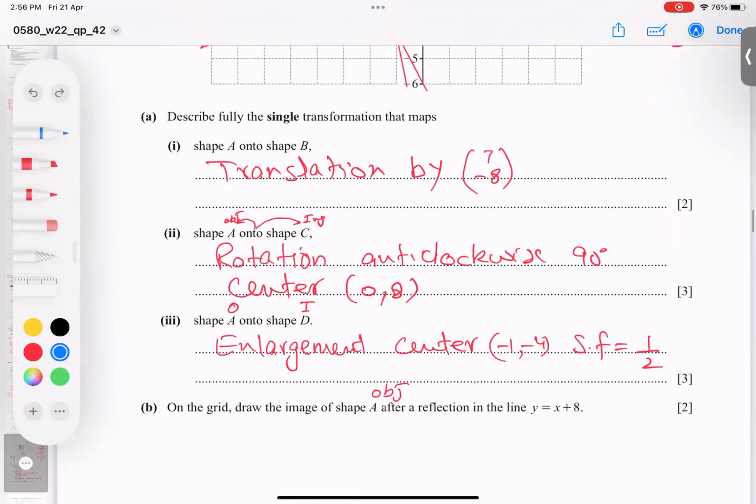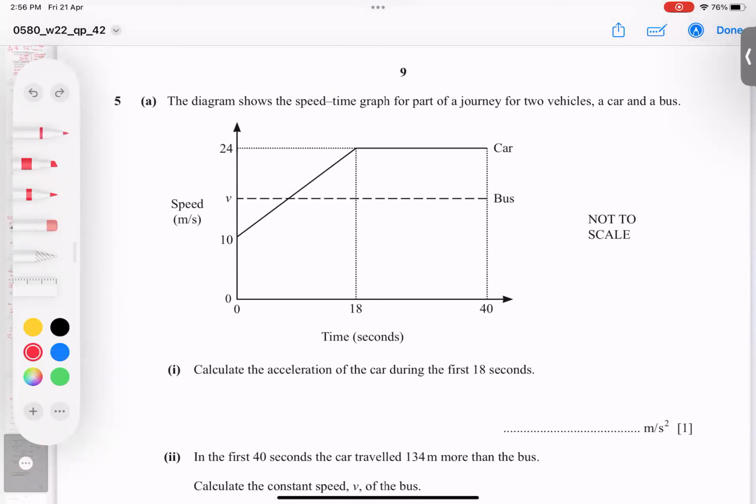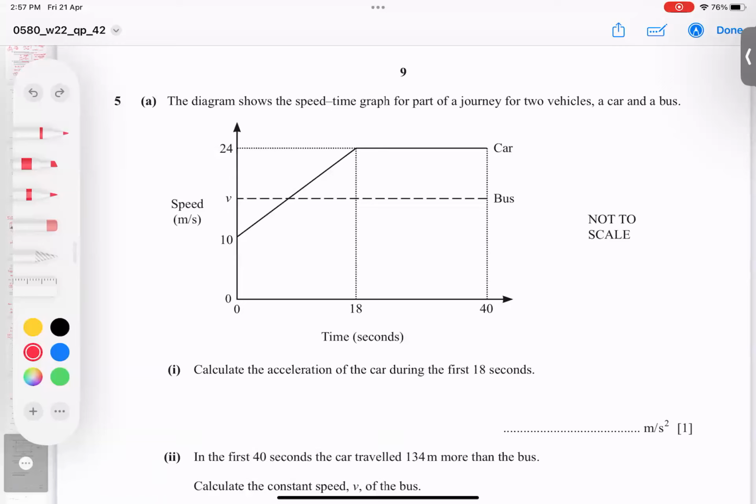Alhamdulillah. Let's go to the next question, number 5. In this question, he mentioned clearly there is 1 car and 1 bus. You can see this one. The car's motion is this solid line, and the bus is the dotted line. You can see this dotted line.